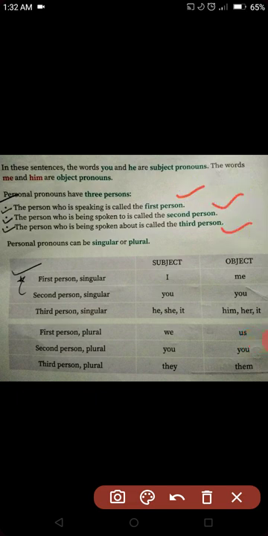First person, who is speaking. The person who is being spoken to is called second person. The person who is being spoken about is called third person. So this is a very important chart. You can see, in this we can see here are the subject and here are the object, and here are the first person, second person, third person, and in this we can see the pronouns which are used in the place of noun. Okay.